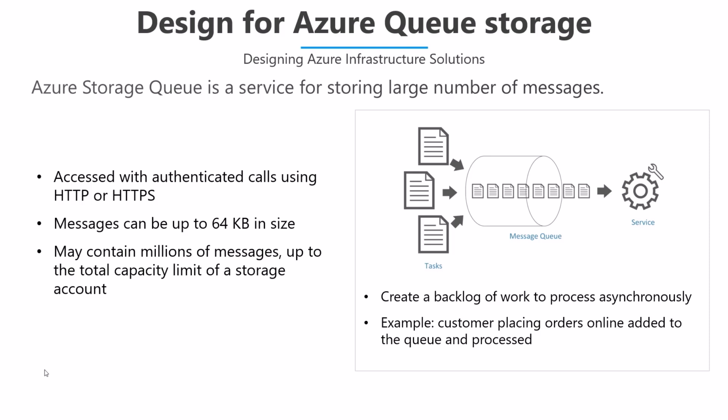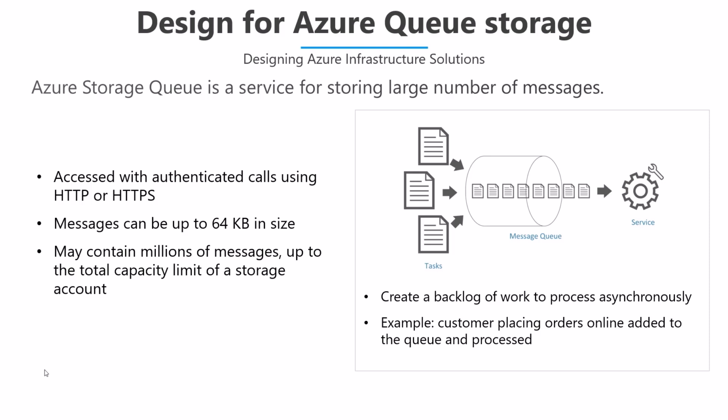These messages will be accessed through authenticated calls using HTTP or HTTPS. The size of a message can be a maximum of 64 KB. If you want bigger than this, then you should go for a service bus queue. This may contain millions of messages, up to the total capacity limit of a storage account. Actually, there is no fixed total capacity for the storage account, so you can store as much as you want. Most of the time the messages are going to be tasks to do, which will be sent into the message queue.